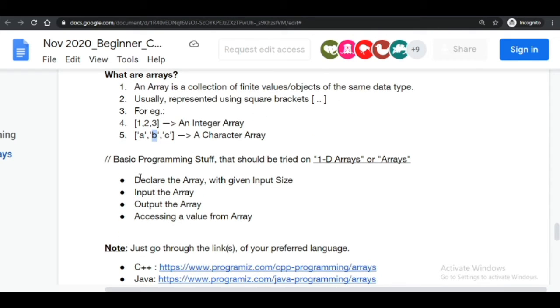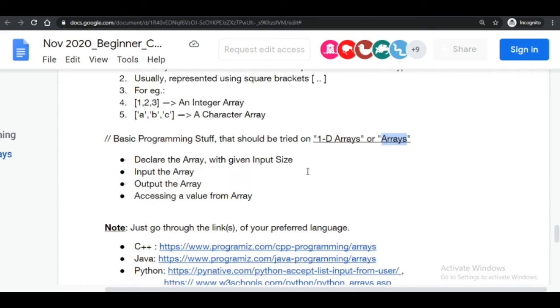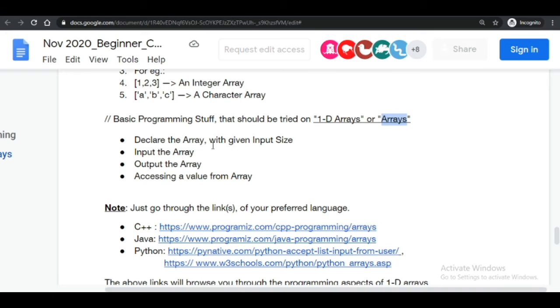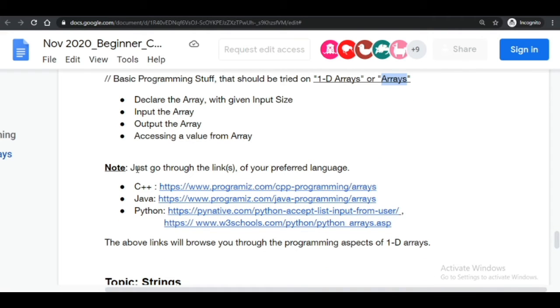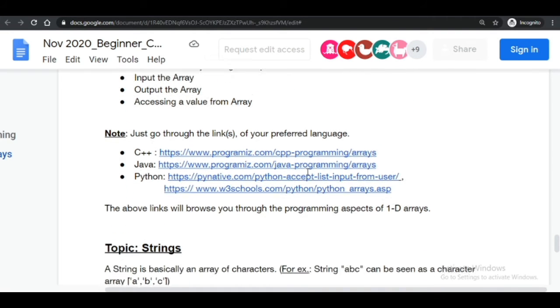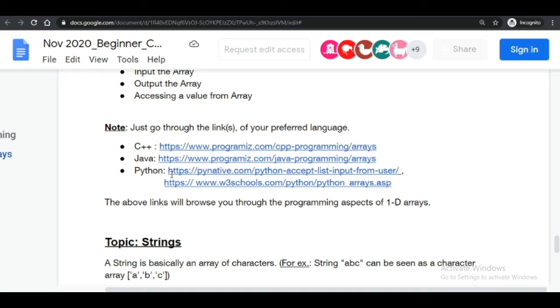Now coming to the basic programming stuff, you should try on 1D arrays. Basically, arrays are automatically considered as 1D. For 2D you have to specify them. Now: declaring the array with given input size, input the array, output the array, accessing the value from the array. Just go through the links of your preferred language. Let me see this site.